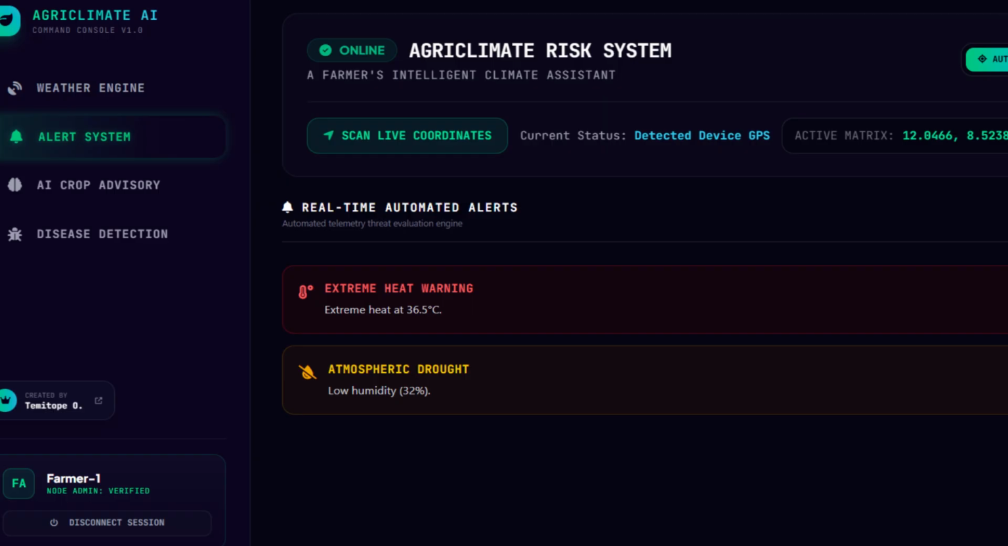The alert system monitors telemetry in real time. Extreme heat warning, flood alert, drought conditions, all severity coded and actionable. These alerts also feed into the agent advisory pipeline through the MCP.